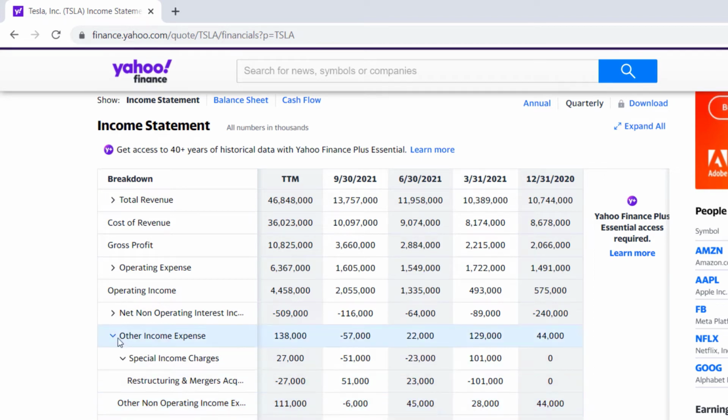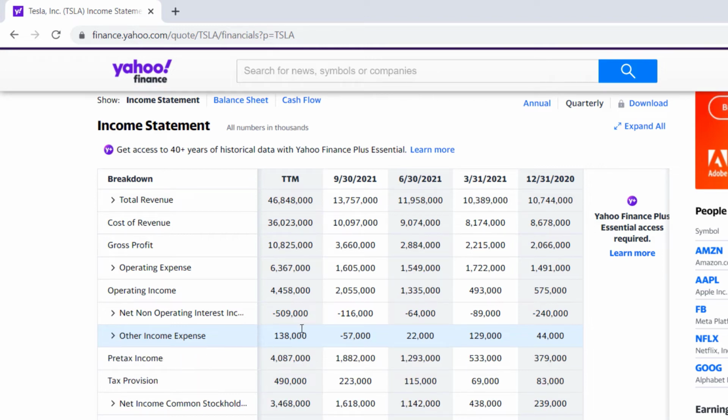Again, you'd have to go to the main site and the main income statement and annual reports and different things like that to get the reasoning behind it. But you can see when it's not as big a number, you can maybe gloss over it a little bit. But these are numbers that are taking our almost bottom line income, operating income, and adjusting it further down to now our pre-tax income. That's what most people consider our net income. What do we have for income that we're going to pay our taxes on?